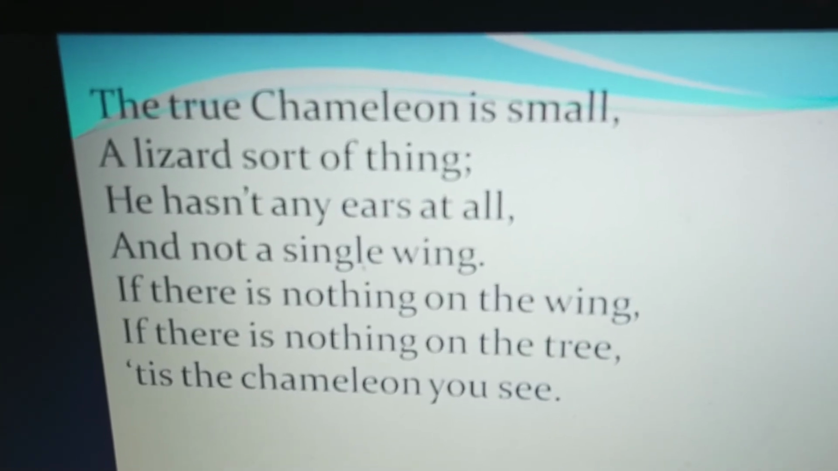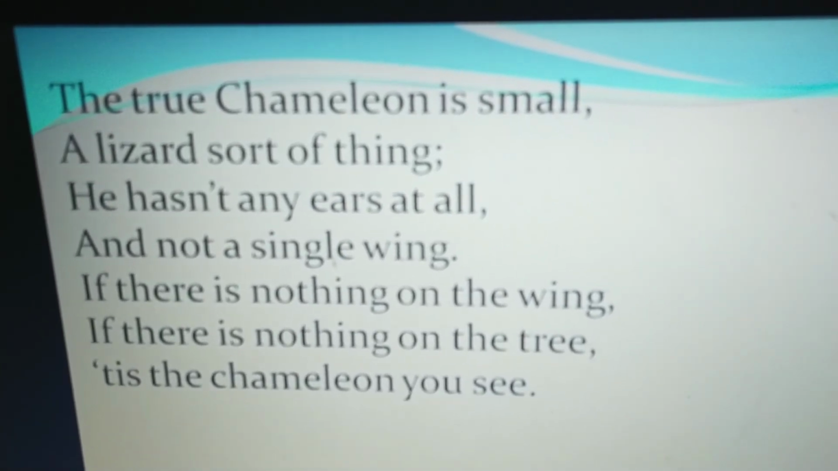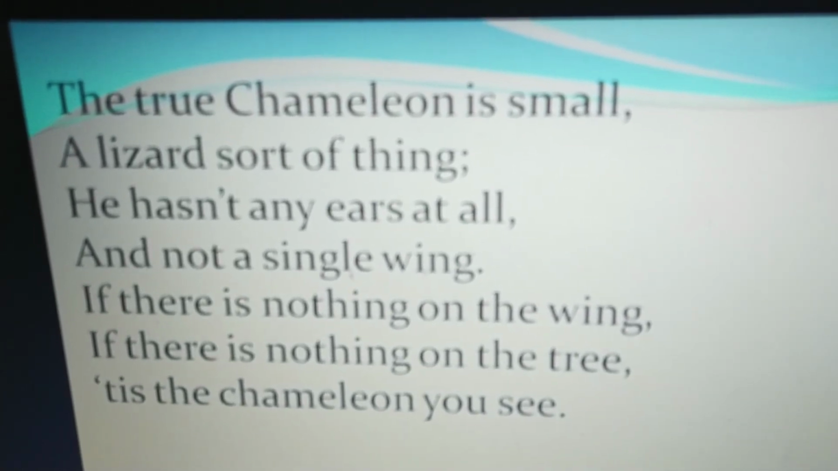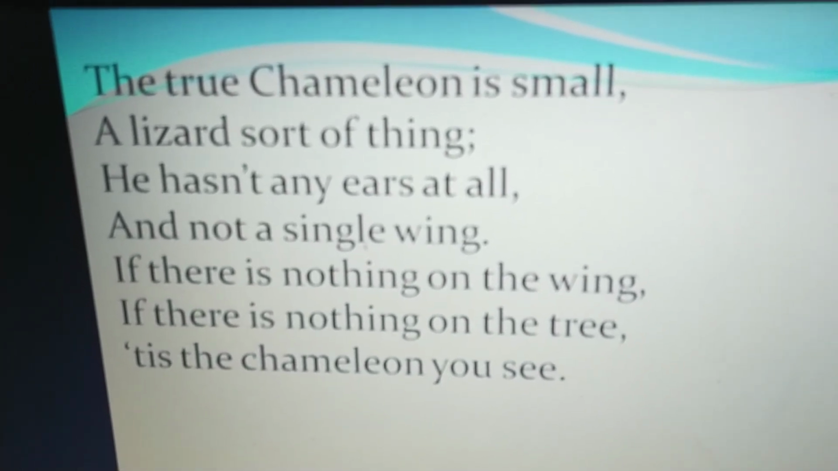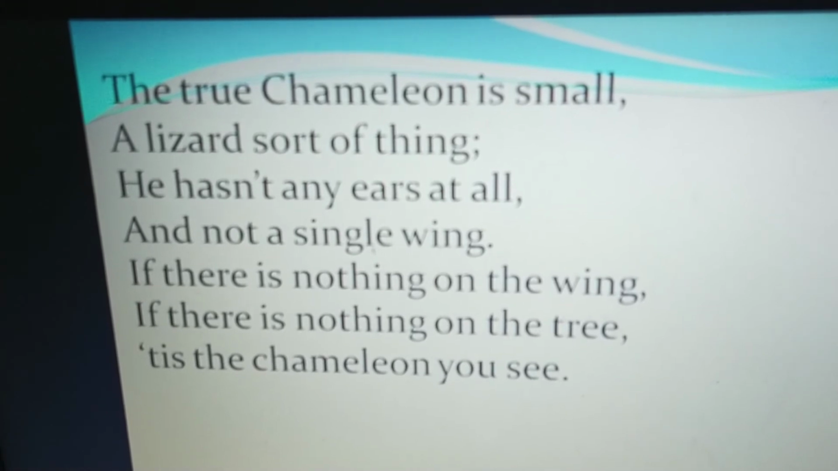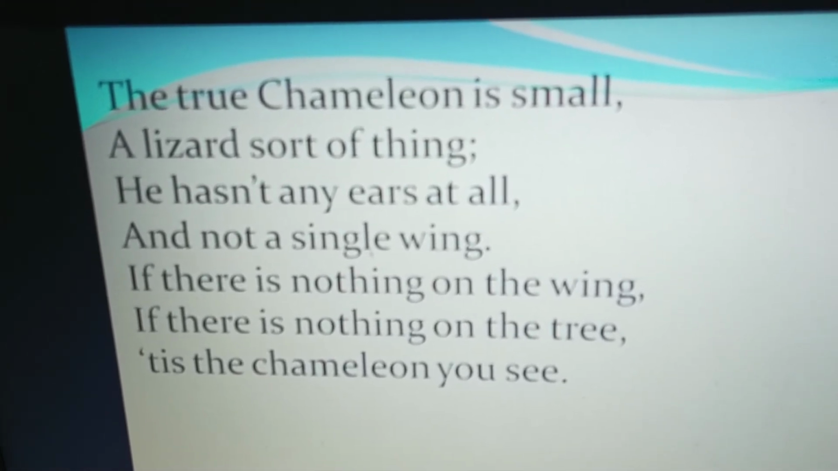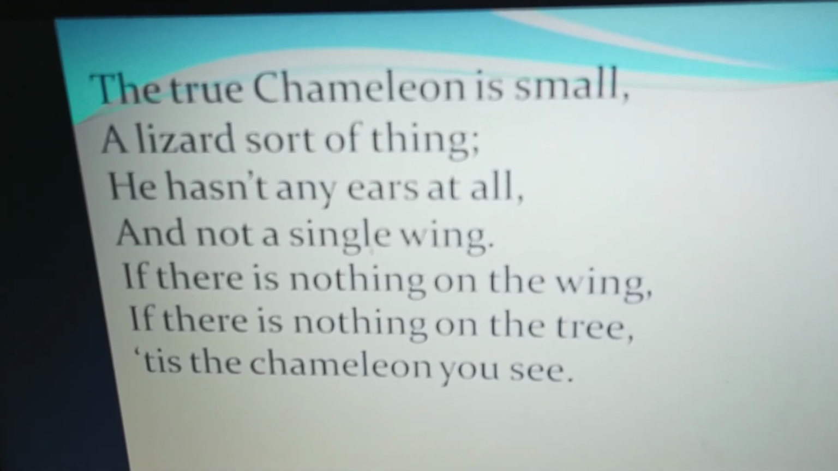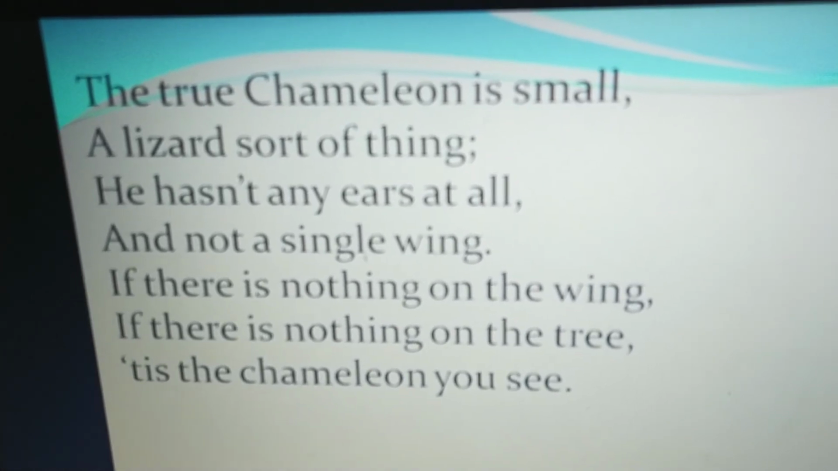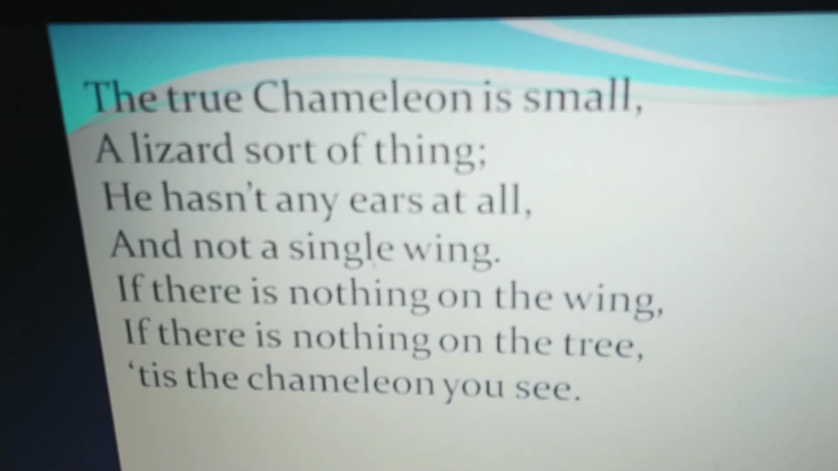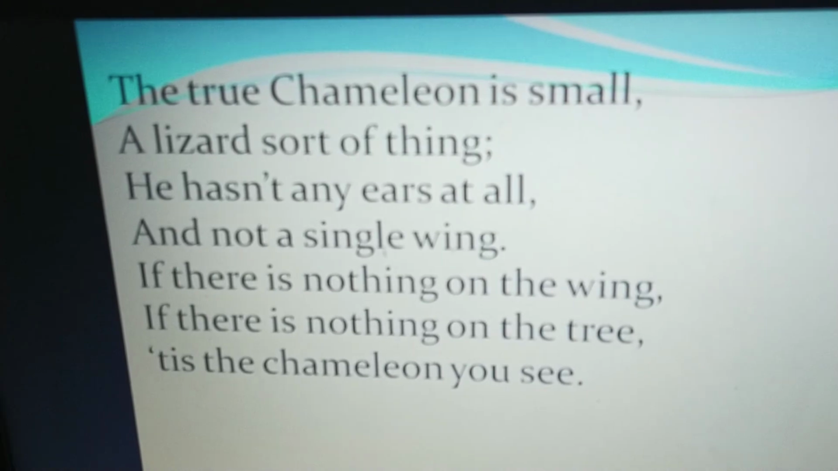The chameleon is a master of changing its color as per its surroundings. Thus it is difficult to spot it. This changing of color is natural to the chameleon, as it helps it to escape from its enemies. This is the end of the poem, students.